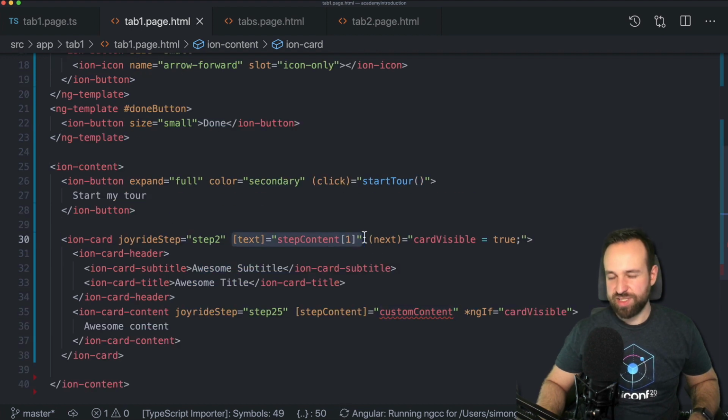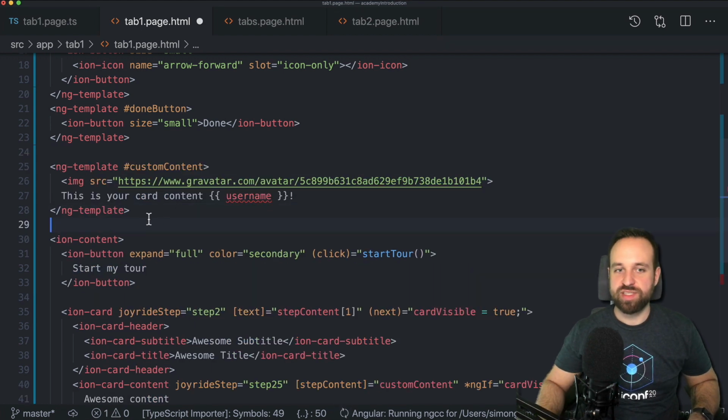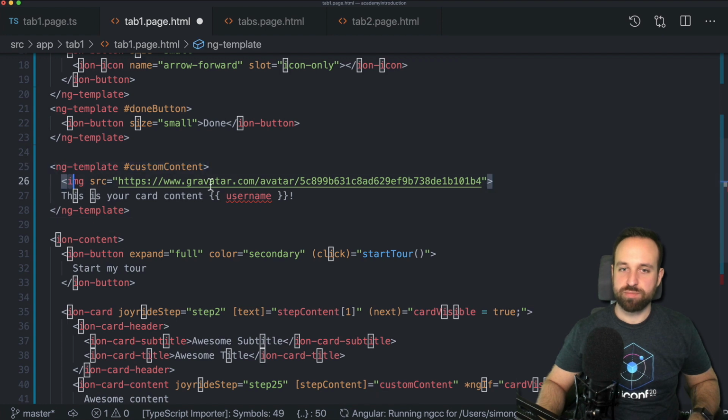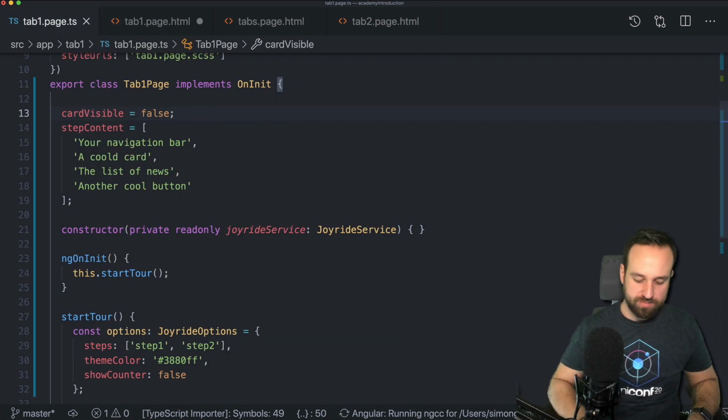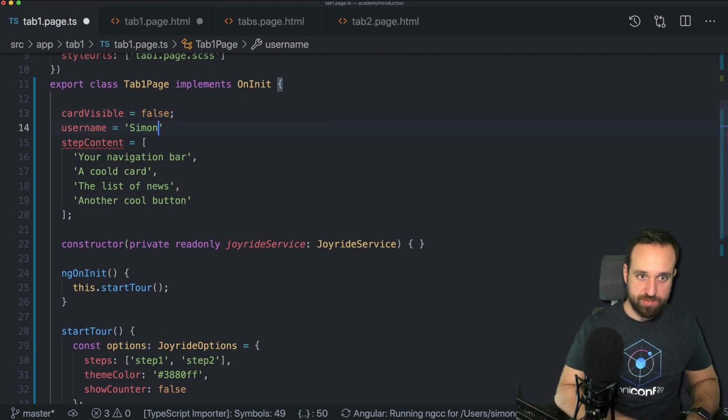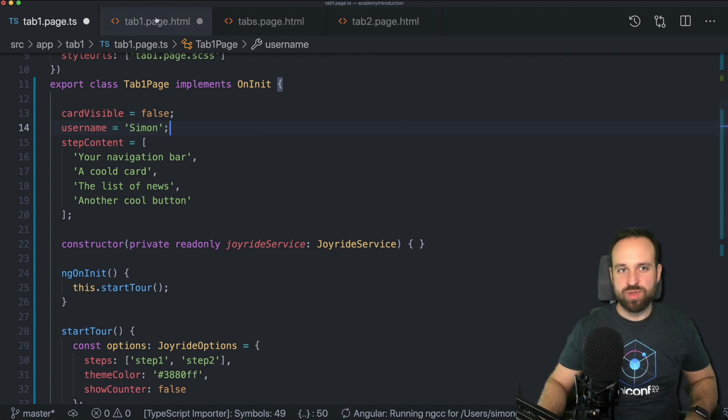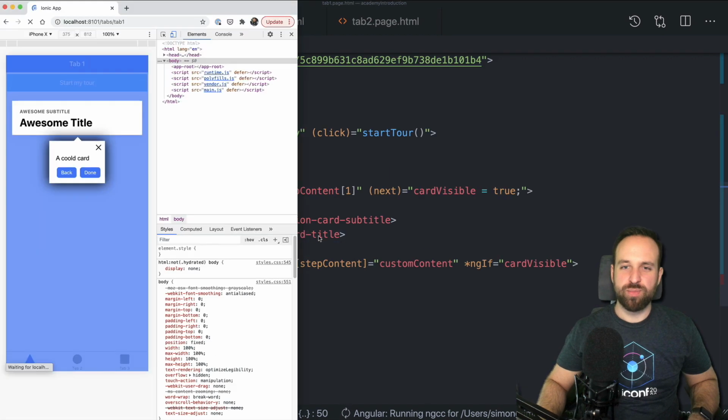We previously just injected a text or a title, but you could in fact also inject a complete template for the whole step itself, like this. Custom content, maybe show an image, or use some values. Perhaps you have a username object. So username, let's say Simon. Then you could even make the introduction more dynamic.